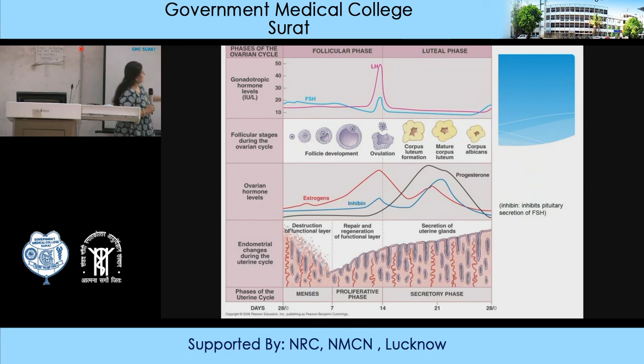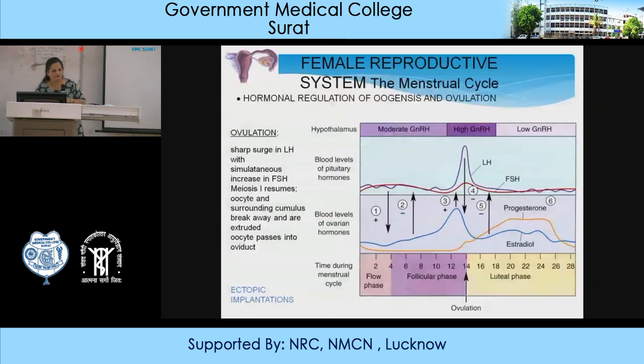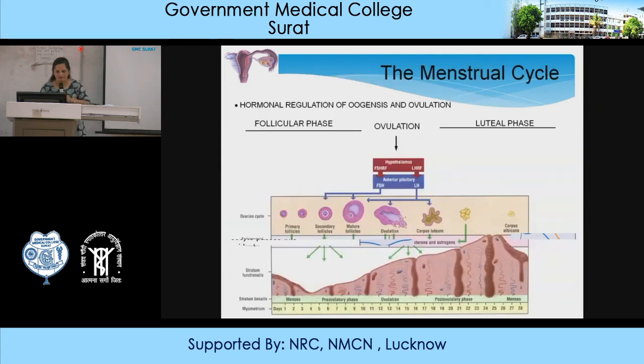So all the cycles in the one diagram which we can draw whenever it is asked. One more diagram you can draw in this way also, the hormonal changes. When this is asked, we can draw the hormonal changes taking place during the menstrual cycle. Even this diagram can also be drawn for the hormonal regulation of oogenesis and ovulation.